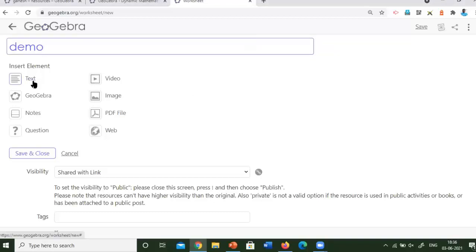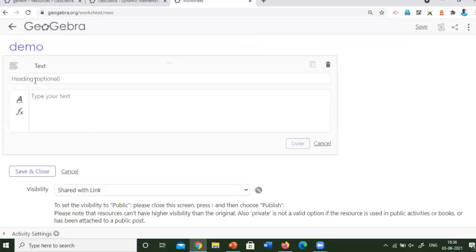So for this, here you can see, you can insert a text. Here you can insert a text, which means you can give the guidelines to the students. What are the tasks they have to do? What are the things they have to keep in mind while doing these tasks? Like this, you can. I will type something,